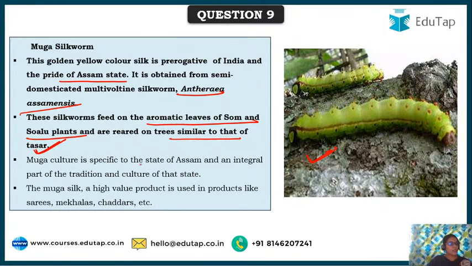And Muga culture is specific to Assam state and an integral part of the tradition and culture of that state. Muga silk is a high value product used for saris, mekhelas, chadars, etc. So this is about Muga silkworm.